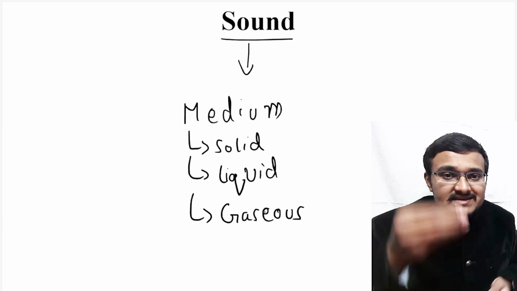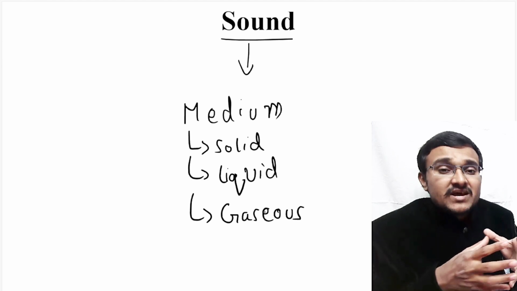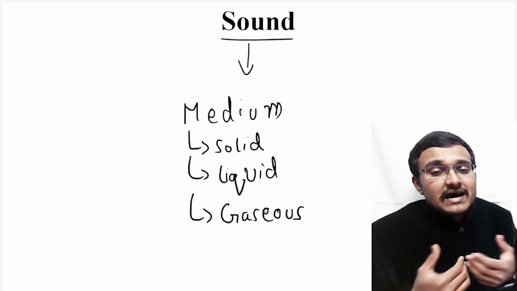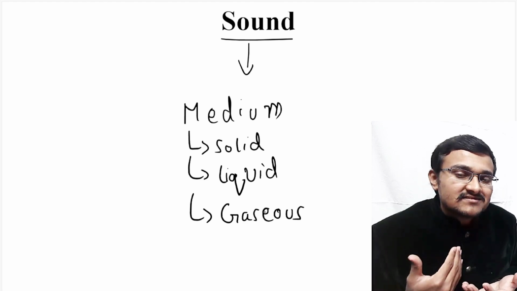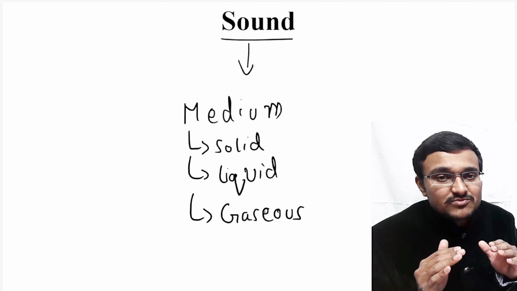Inside the Earth's atmosphere, if a sound is generated, we can hear it clearly because we have air molecules around us, and those air molecules carry the sound to our ear. That's why we can hear sound in our atmosphere.